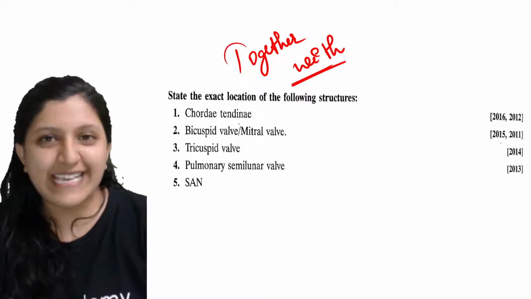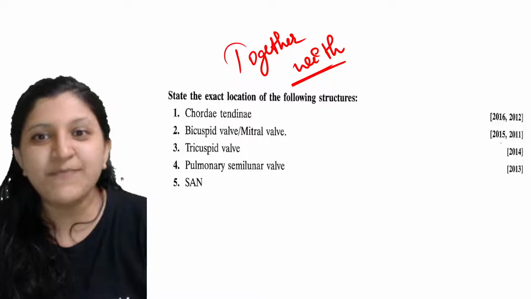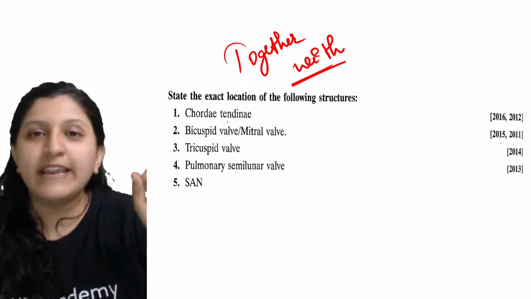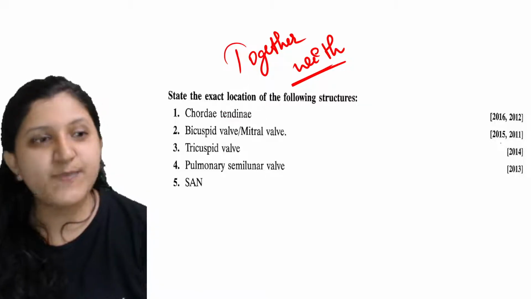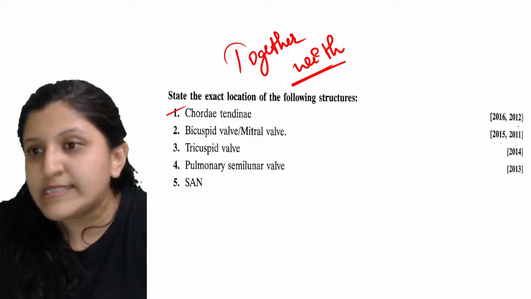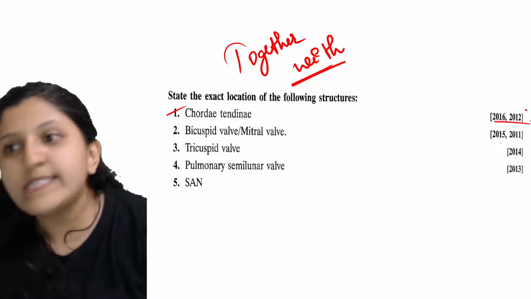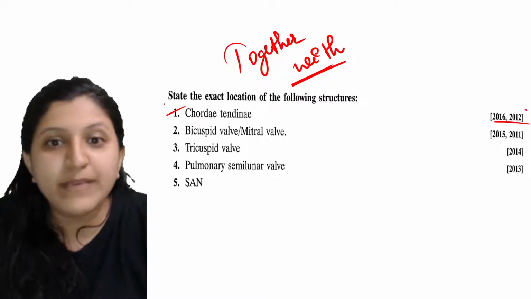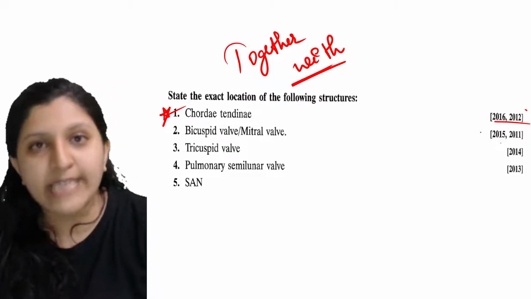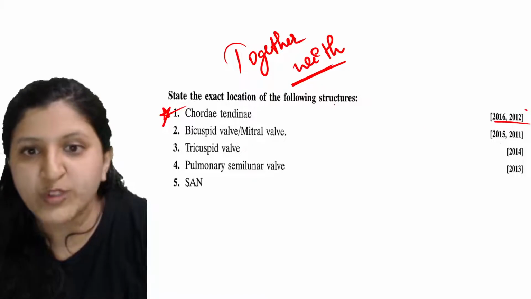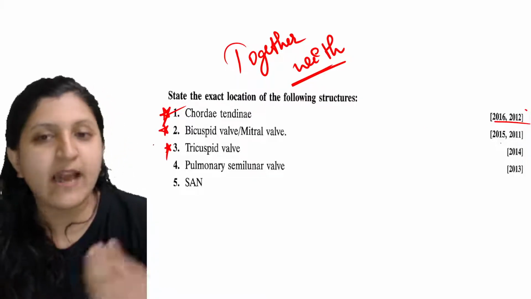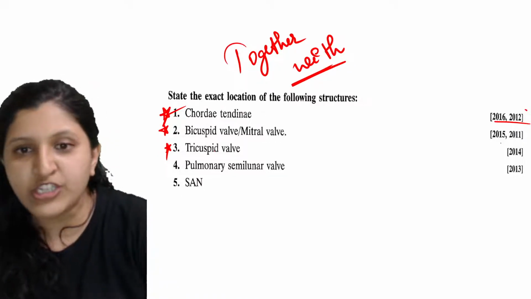I'll explain where exactly it is present. Chordae tendineae hold on to the papillary muscle and regulate the opening of the tricuspid as well as the bicuspid valve. This question was asked in the year 2016 as well as 2012, so that means it is important, as it has come twice. Bicuspid valve and tricuspid valve are also important because these were previously asked. Make sure that you are writing all the locations correctly.